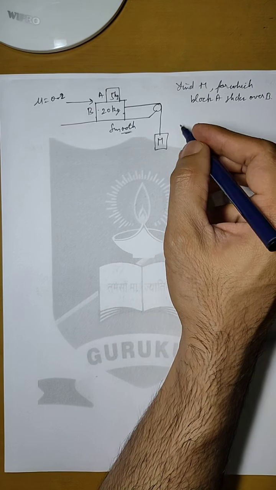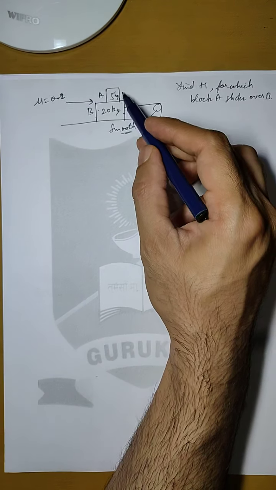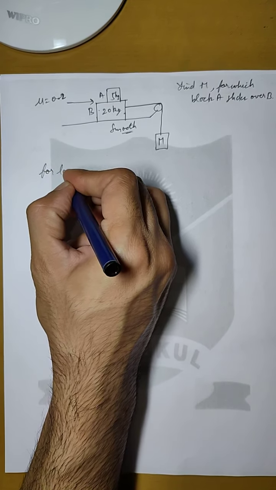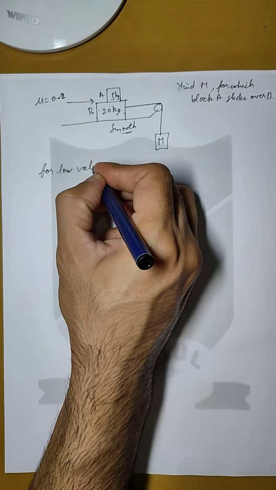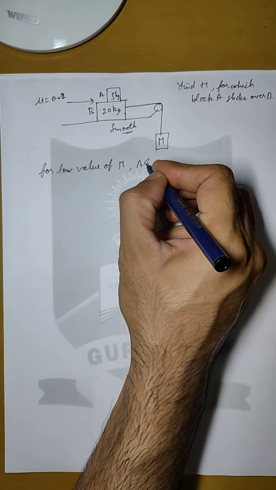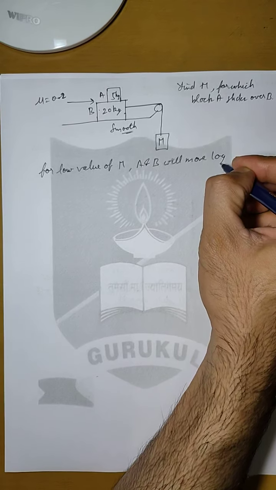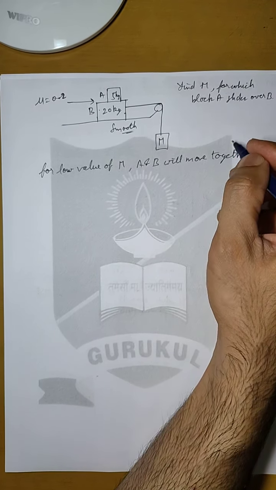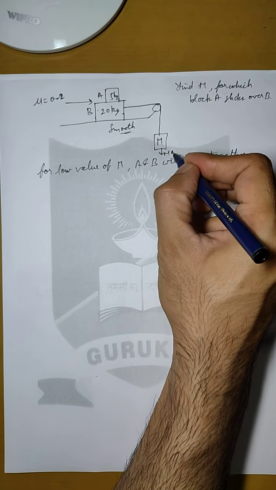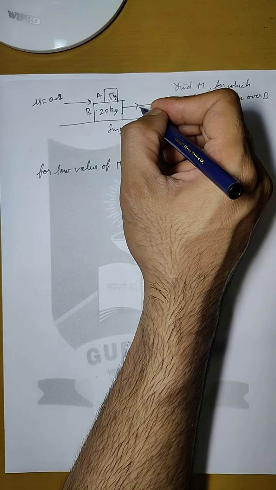Now for low values of M, let us say that initially the value of M is such that both the blocks A and B are sliding together. So for low values of M, A and B will move together. In the downward direction there will be force mg, and there will be tension in this direction.